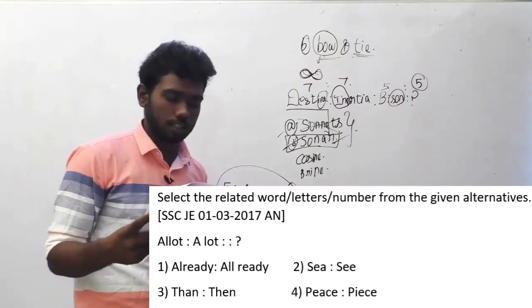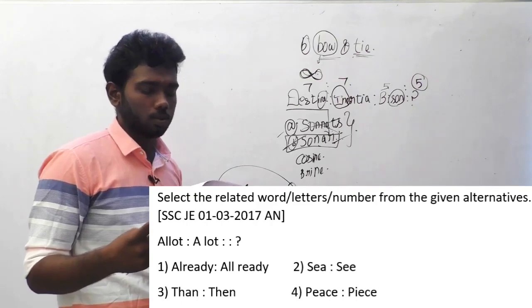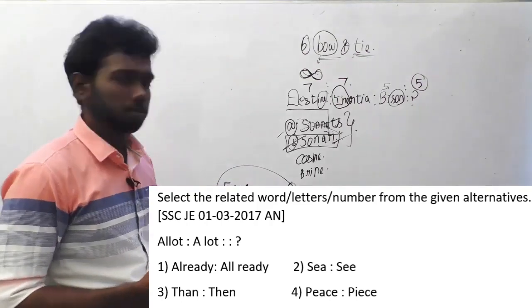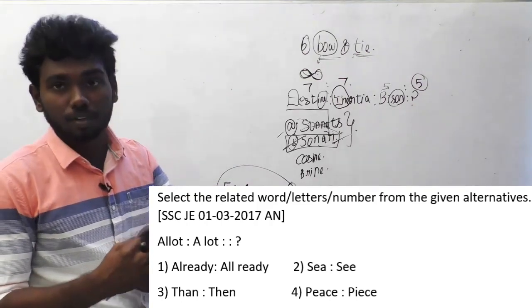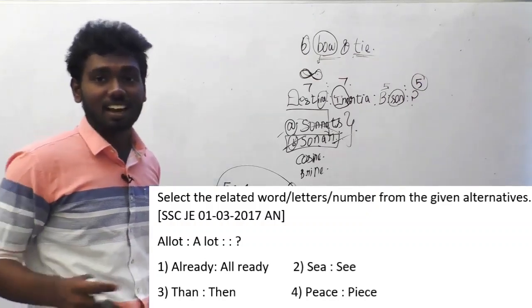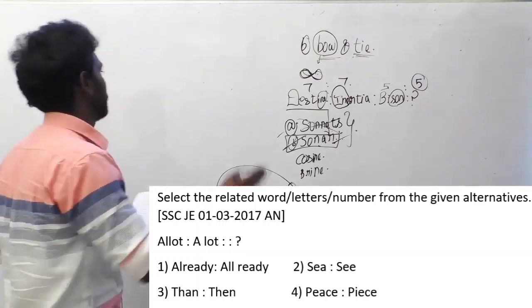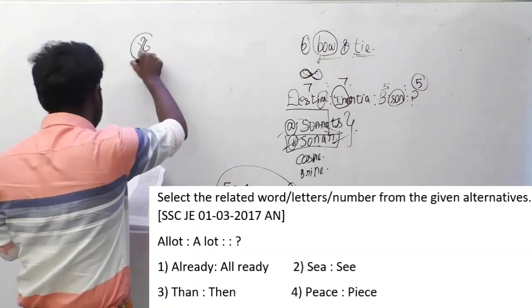P is to C, then is to then, peace is to peace. I will write down these options. This is a little bit different question, and we have been solving the same questions again and again, and here is a question which comes with a different logic. So we can see this. This question is question number 86.